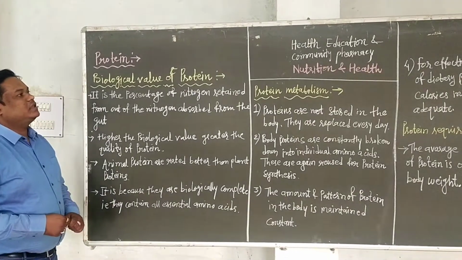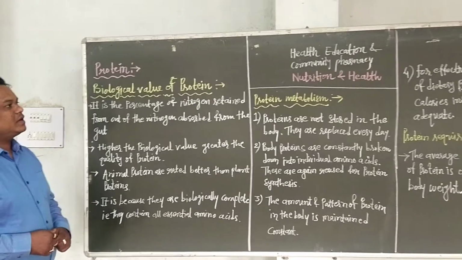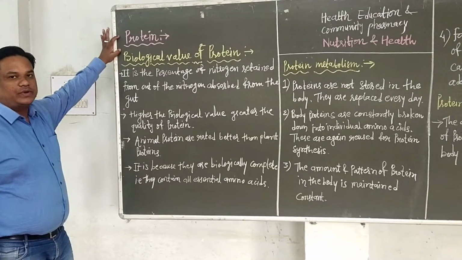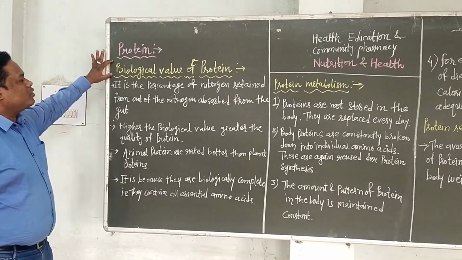Today's subject is health education and community pharmacy. We have to see chapter number 2, that is nutrition and health. In this lecture, the subtopic is protein. Then we have to see what is the biological value of protein.